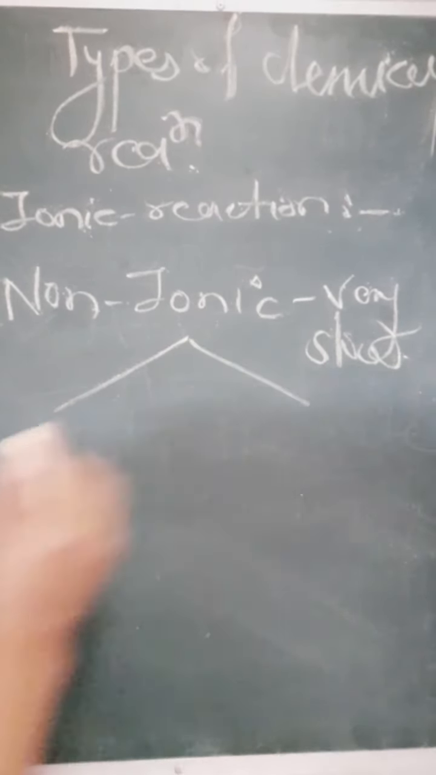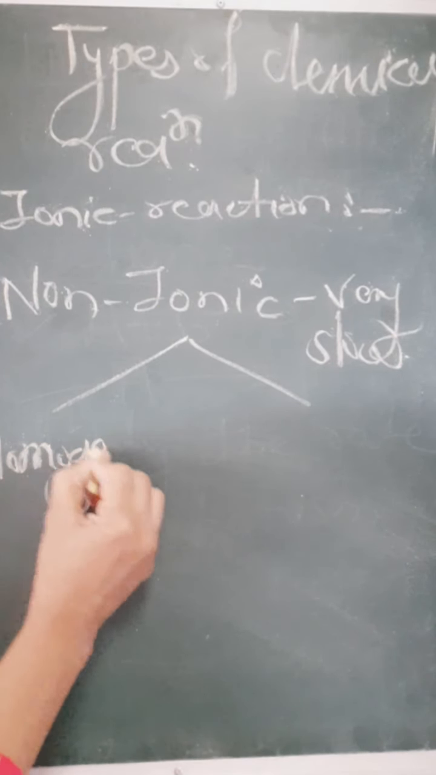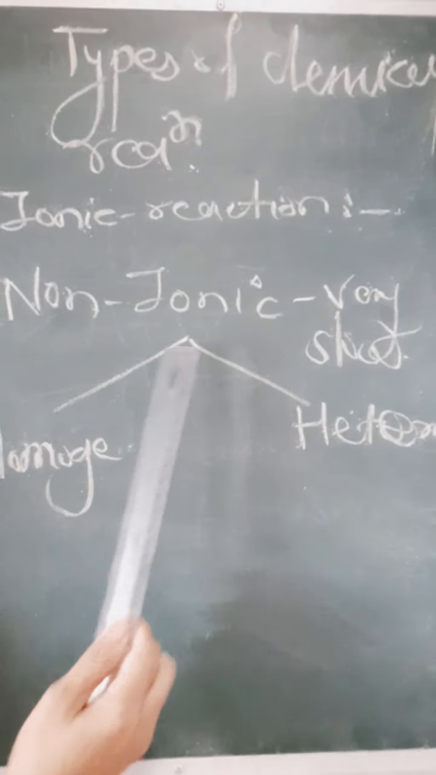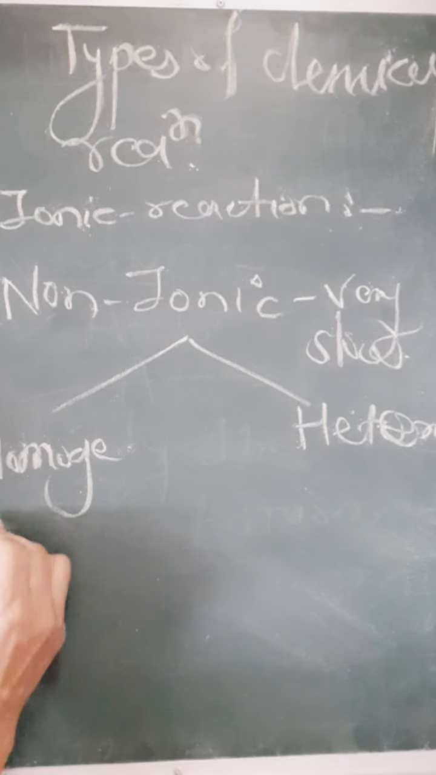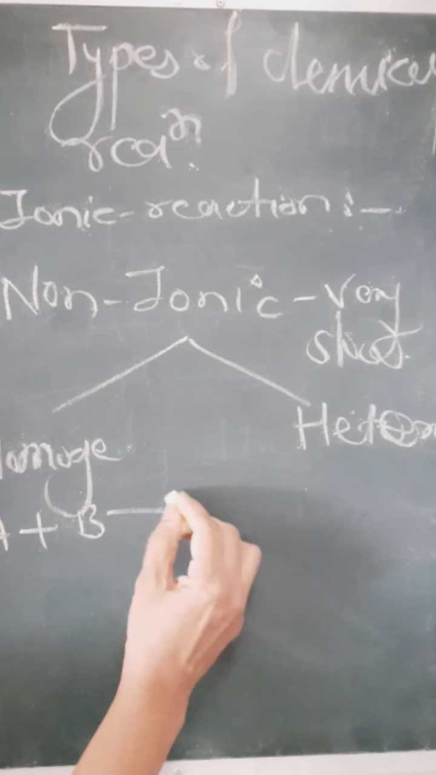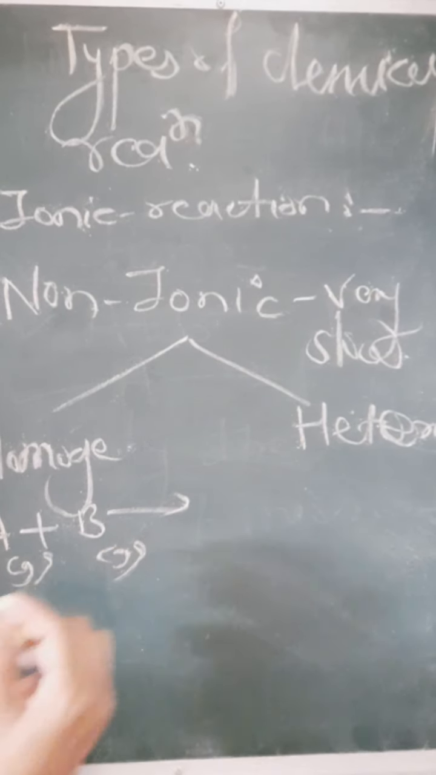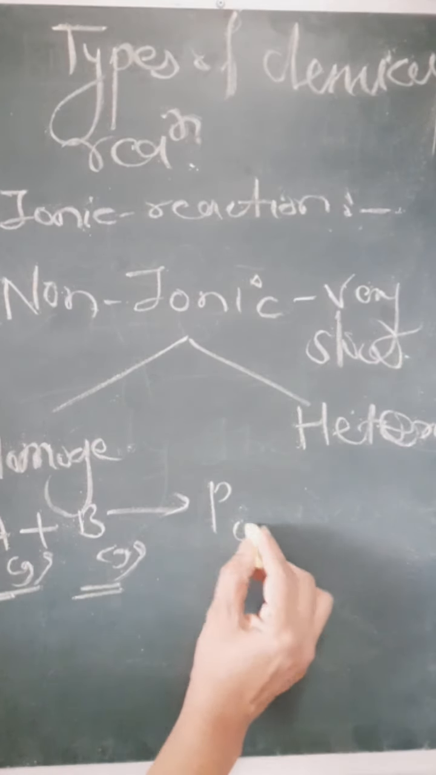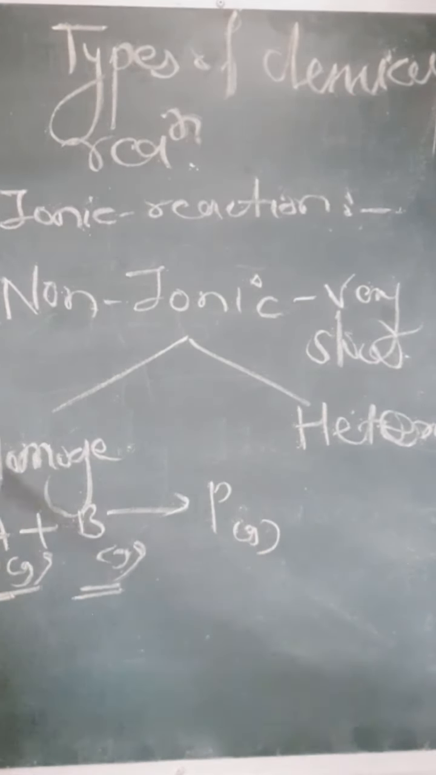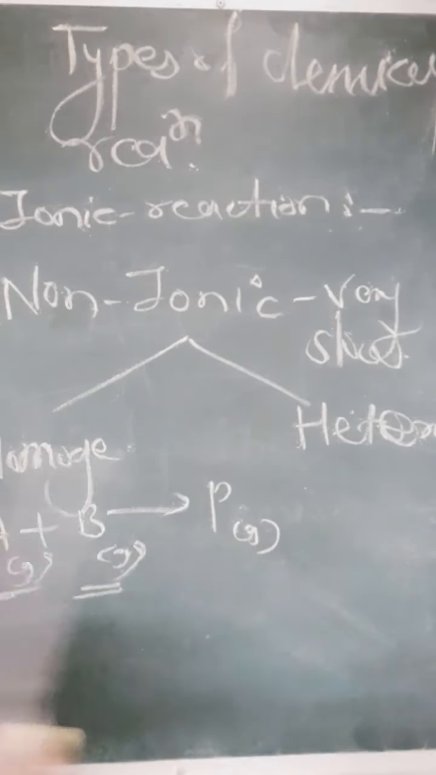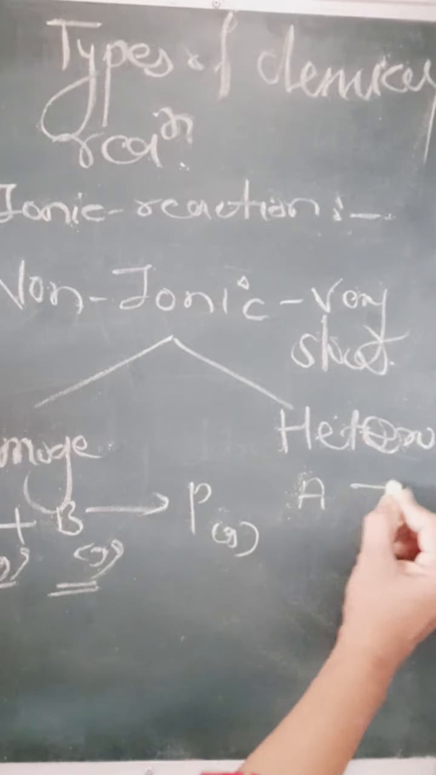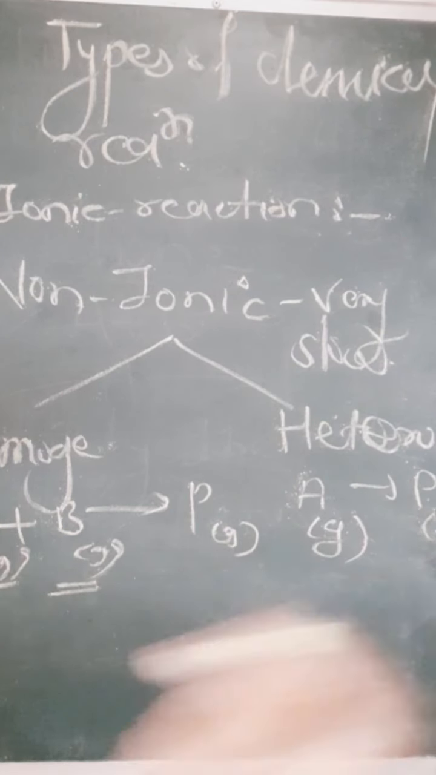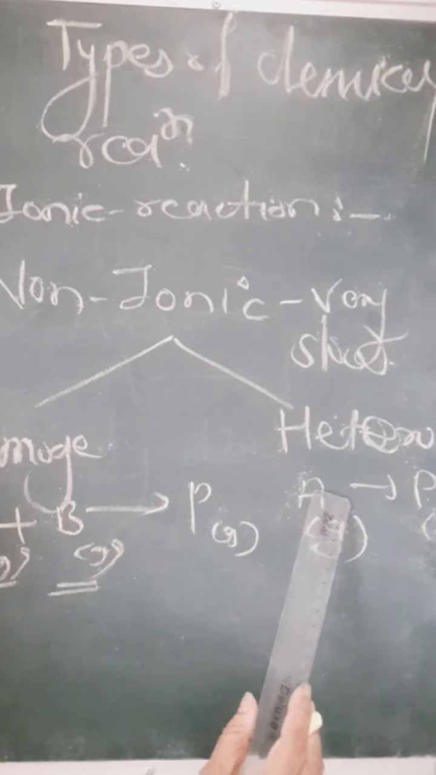Non-ionic reactions are of two types. One is homogeneous reaction and another is heterogeneous reaction. Student, you know the meaning of homogeneous reaction? Suppose reactant A reacts with B, and both reactants are in the same phase, like gaseous, solid or liquid, and convert into the product. If the phases of reactant and product are the same, such a type of reaction is known as homogeneous reaction. In case of heterogeneous reaction, reactant and product are in different phases. Suppose the reactant is in gaseous phase and product in liquid phase, such a type of reaction is known as heterogeneous reaction.